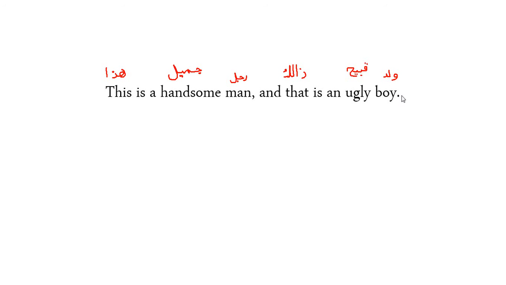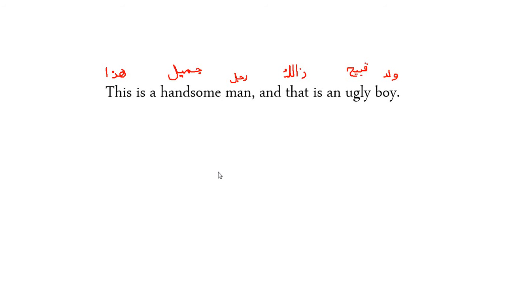Okay. So how would you do this? This is combining Mubtada Khabar from lesson 1 with the current lesson, Al-Sifa and Mawsuf. You would say هذا رجل جميل. Why رجل and why not الرجل?